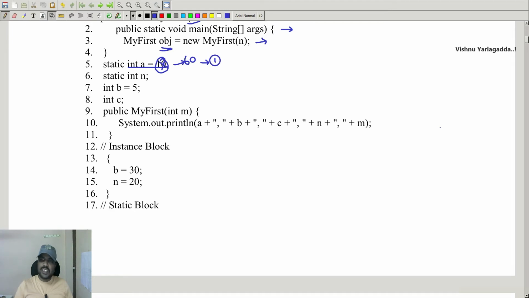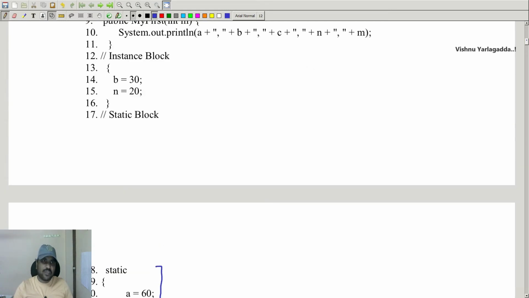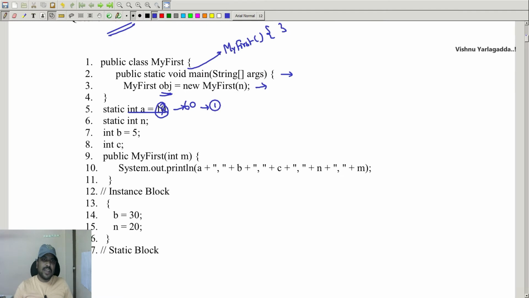What is the second step? After the static block, we are going to call the instance block. The instance block is b equal to 30 and n equal to 20. So fine, now what is the n value? 20. What is the b value? 30. These values get modified. Fine, int c. Since it is a global variable, it will be made a class variable. It will be initialized to 0.